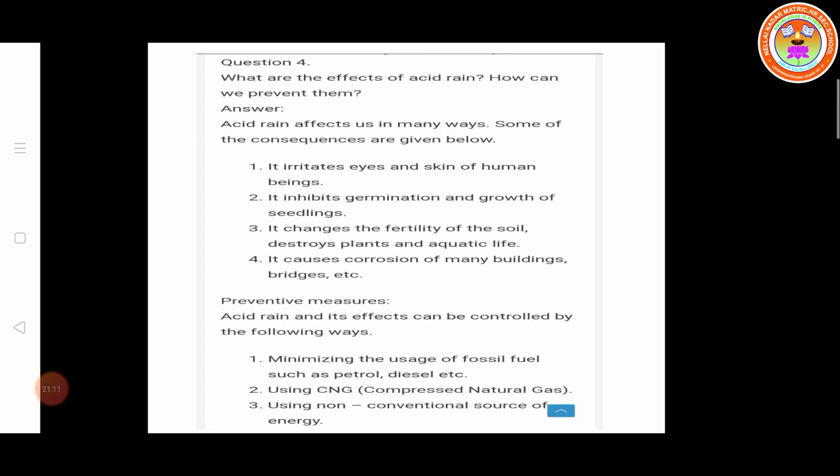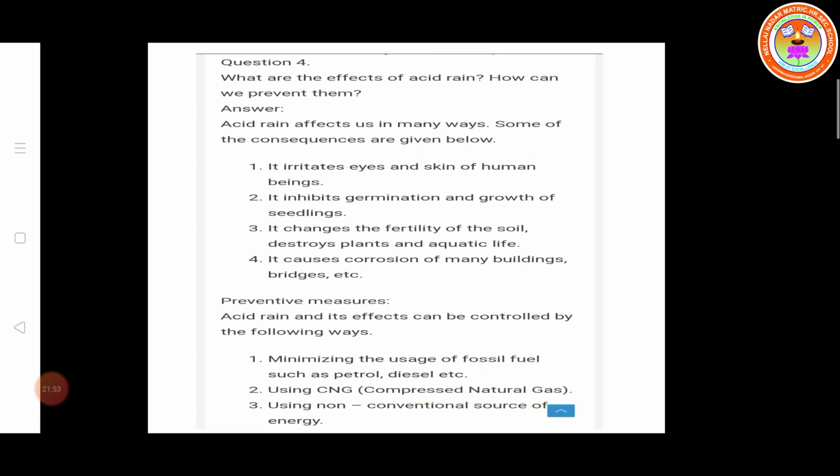Third, it changes the fertility of the soil. Acid rain affects the fertility of soil and destroys plant and aquatic life. Fourth, it causes corrosion of many buildings and bridges. Next, preventive measures. Acid rain can be controlled in the following ways. Minimizing the usage of fossil fuels. What are the fossil fuels? Petrol, diesel, like that. Then using CNG, compressed natural gas.